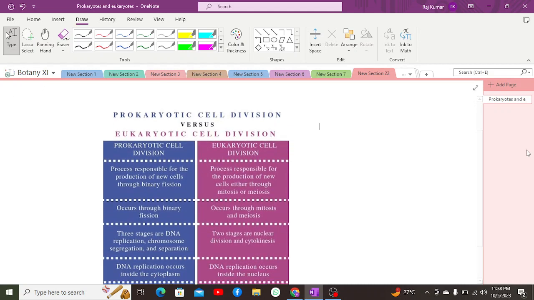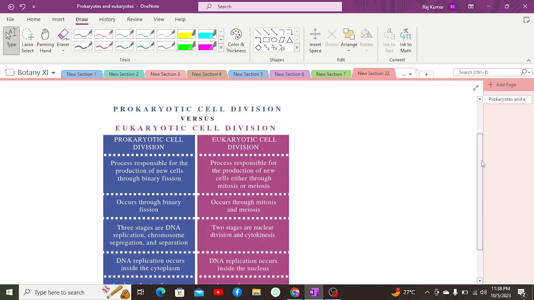cell. One more difference here is that prokaryotic cells have no compartments, which means all of their material is diffused within the cytoplasm, while eukaryotic cells have specific compartments for each and every functional organelle. For example, the Golgi body has its own compartment; mitochondria, nucleus, and lysosome all have their own compartments separated by unit membrane and cell membrane. So in that case, they have their own compartments.